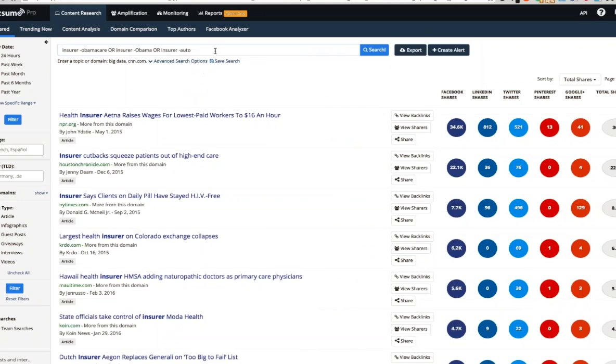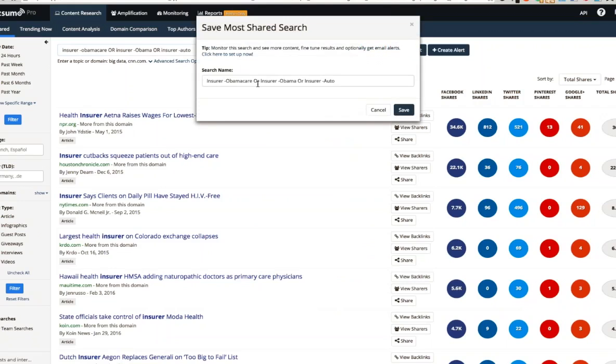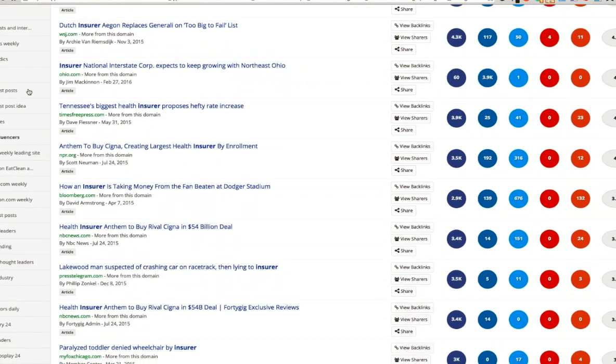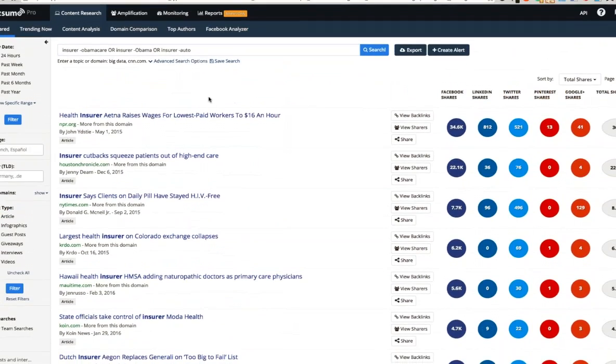In cases like this where you have done some filtering, you might want to go ahead and just click on Save Search. There's no limit to the number of searches that you can save, and if you click Save Search, you'll just be prompted to give this a name, like maybe UK Insurance. And then the next time you log on, all of your saved searches will be waiting for you here on the left-hand side of the dashboard. So keep that in mind. You can also export results, and you can create content alerts for further monitoring by checking Create Alert here. I think that's helpful to know as well, because this will preserve your Boolean string, and you won't have to retype that when you go to the alert section of the site.